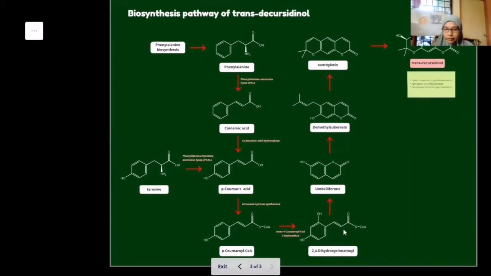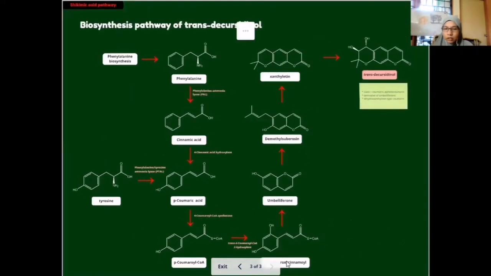the next step is an important one because 2,4-dihydroxycinnamoyl is synthesized from para-coumaroyl coenzyme A under the action of the enzyme trans-para-coumaroyl coenzyme A 2'-hydroxylase. We can see a new hydroxy group replaces a proton here. Next, 2,4-dihydroxycinnamoyl is converted into umbelliferone.